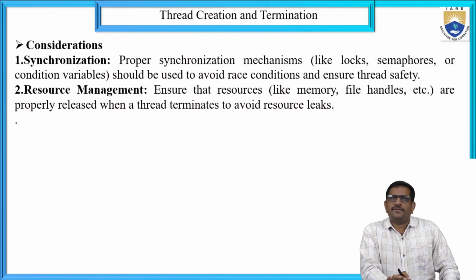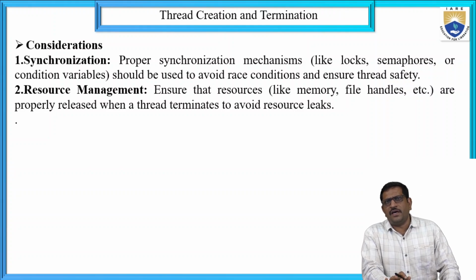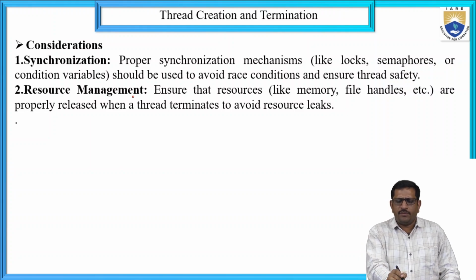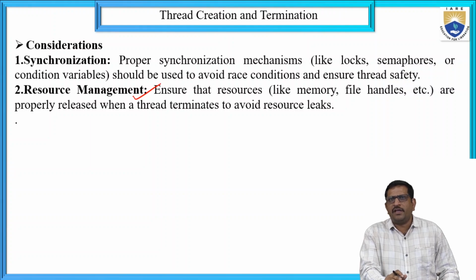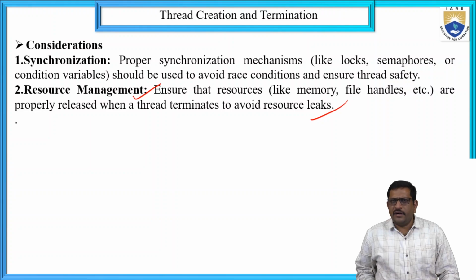Generally, in thread creation and termination, proper synchronization mechanisms like locks, semaphores or condition variables should be used to avoid race conditions, which ensures safety. Then resource management: resources such as memory, file handles, etc. must be properly released when a thread terminates, to avoid resource leaks. So resource management can be done like this.